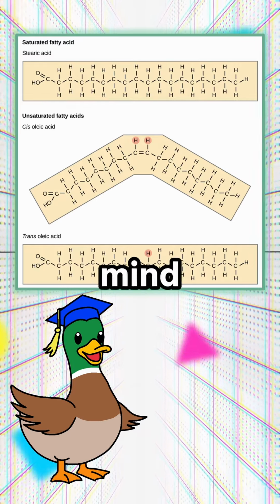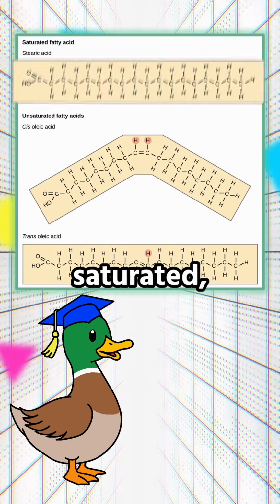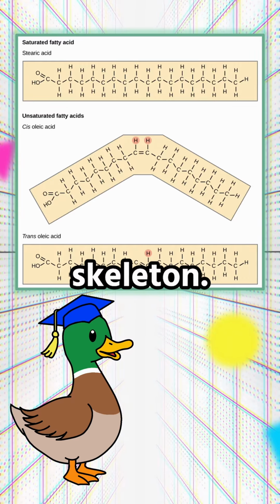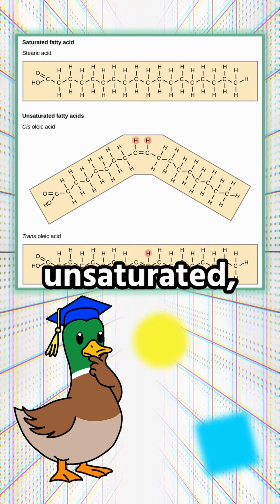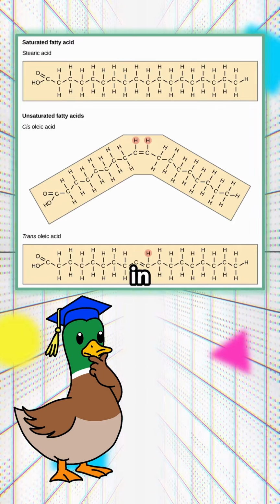One last thing to keep in mind is that fatty acids can be saturated or unsaturated. If a fatty acid is saturated, that means that we only have single bonds in the hydrocarbon skeleton. If a fatty acid is unsaturated, that means we have at least one double bond between carbon atoms, which leads to bends in the chain.